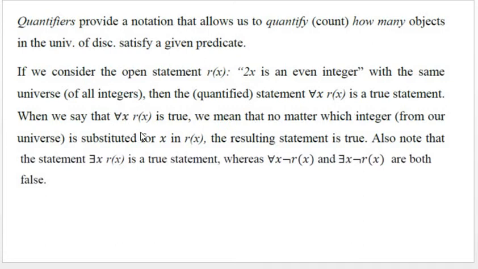When we say that for all x, R of x is true, we mean that no matter which integer is substituted for x in R of x, the resulting statement is true. Also note that the statement there exists x, R of x is true, but for all x, not R of x and there exists x, not R of x are both false.